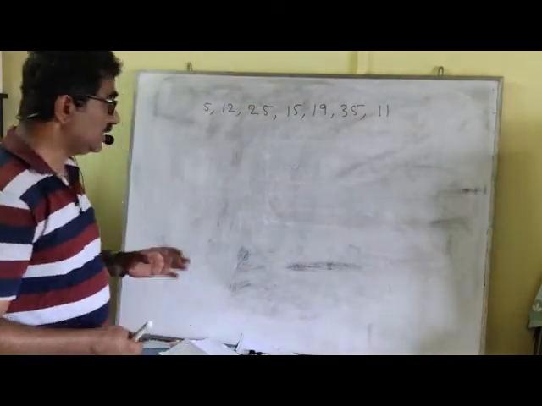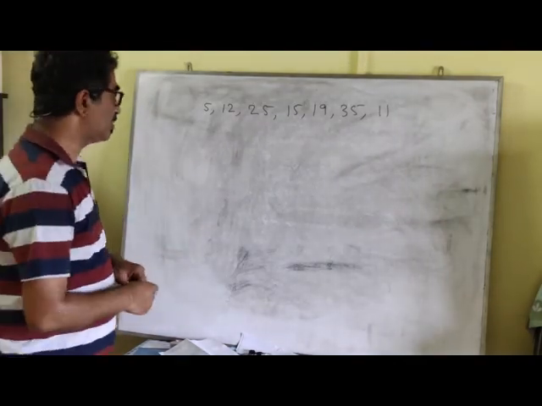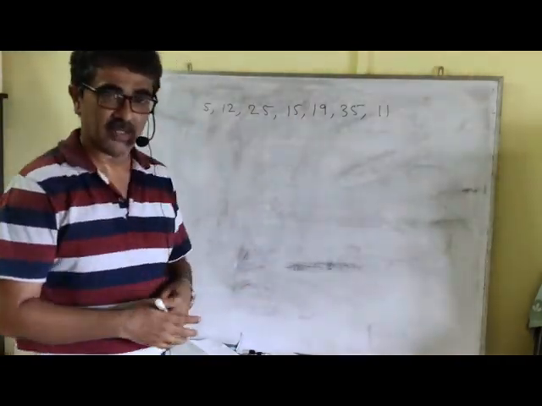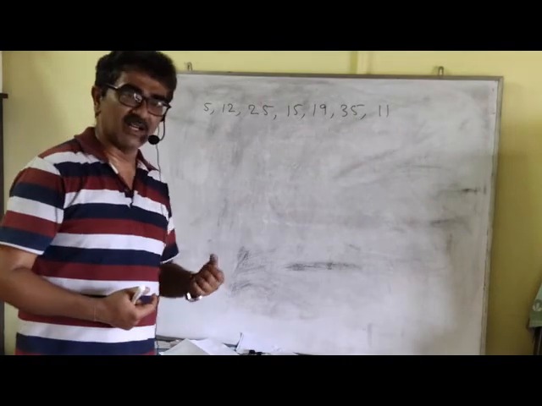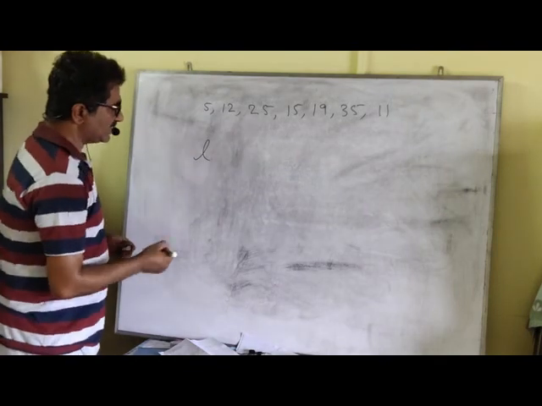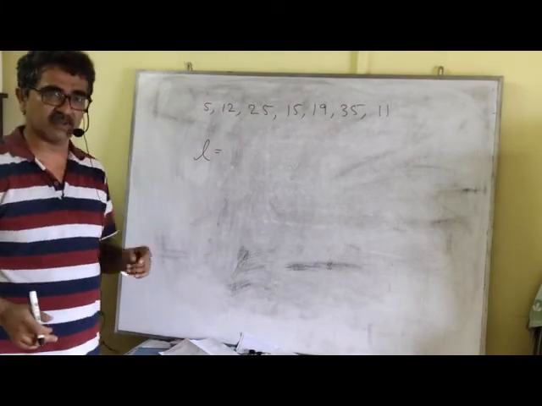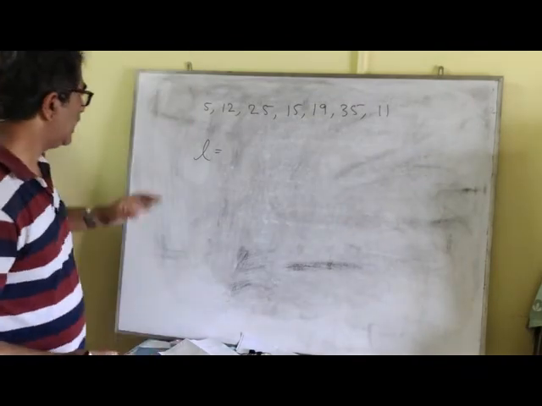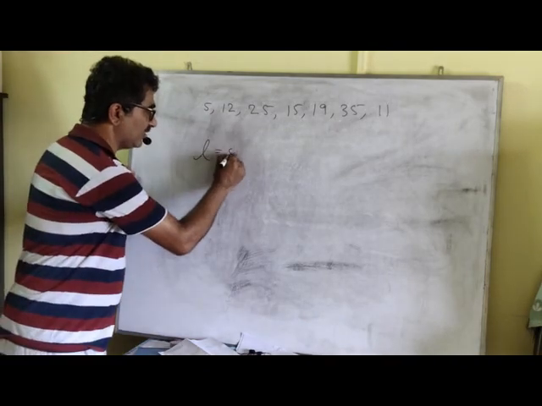But remember, the programs you are learning currently allow you to access only one value at a time. So you cannot see all the numbers together to decide which is the largest, like we humans do. What we are going to do is make the computer work in such a way that it ultimately finds the largest number and stores it in a variable, say L. Now, what is the technique involved? L is initially what? Among this list of numbers, the first number, which may be any set of numbers the user inputs, gets stored inside the variable L, so L will be 5.